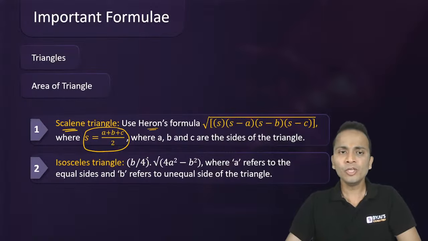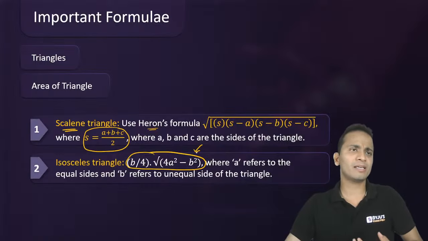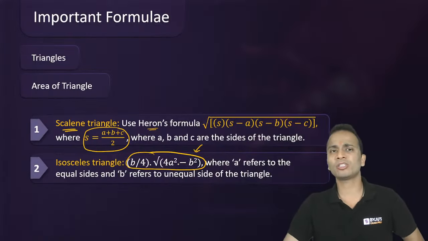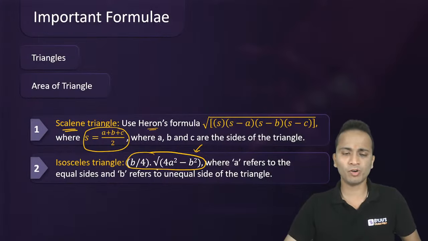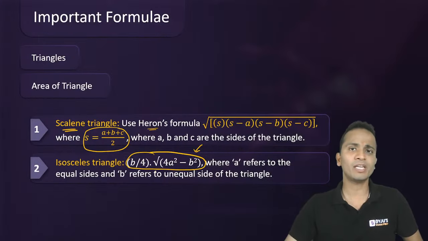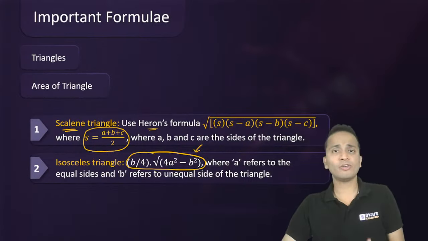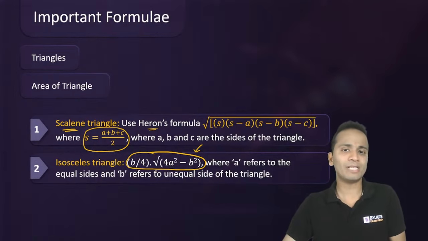Now, you may or may not learn this formula. You may skip it, because not every time you're going to use this formula whenever an isosceles triangle is given. For an isosceles triangle, you can also use half into base into height, because the sides are given, you can calculate the height and then use that formula.